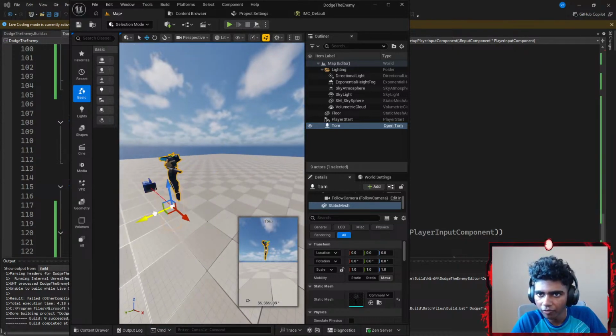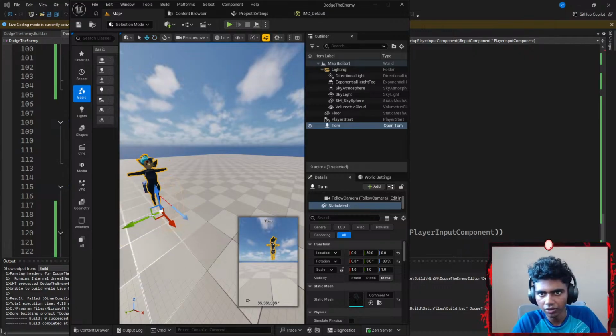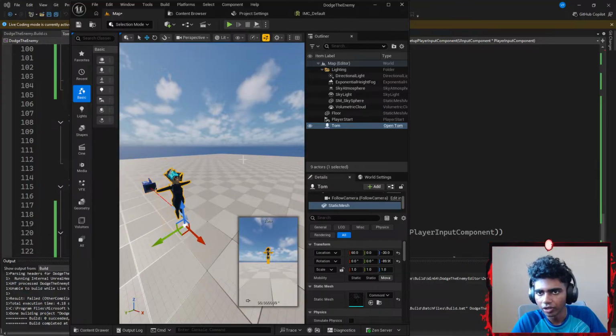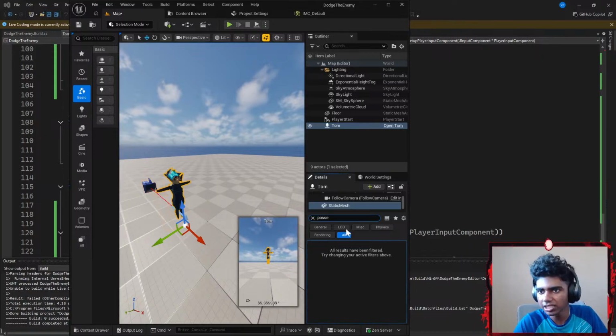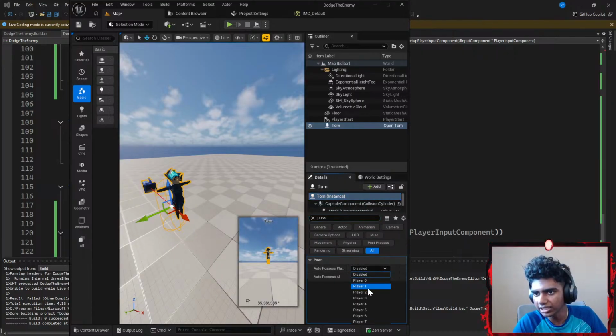Okay, I'm going to move myself here. I'll hit E, rotate myself 90 degrees, and then hit W to get myself a bit in front. That should be good. I'm not going to work too much on the styling right now because I will be doing that next stream. Once I'm done with this, I'm going to set it to possess, for my Tom, going to my Tom's instance and possessing it.